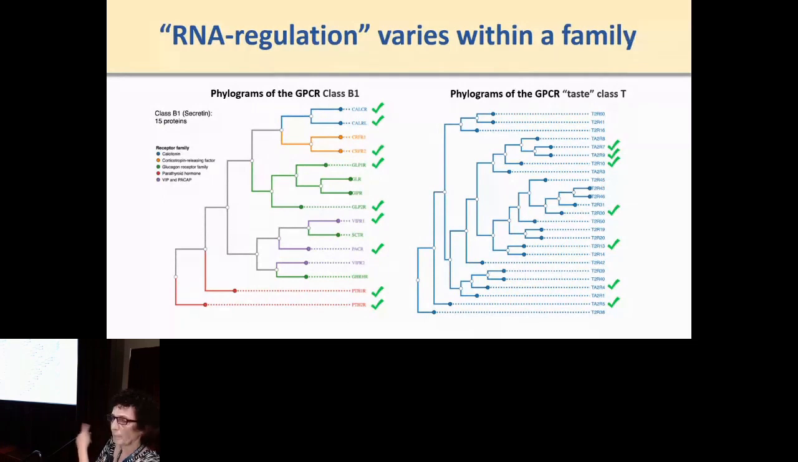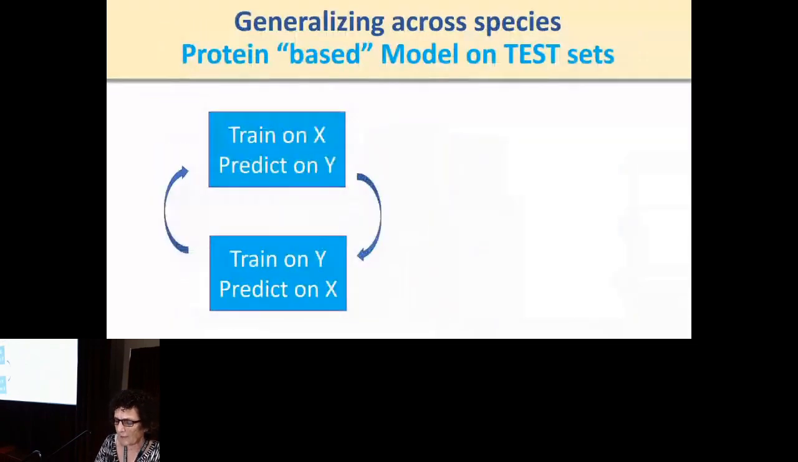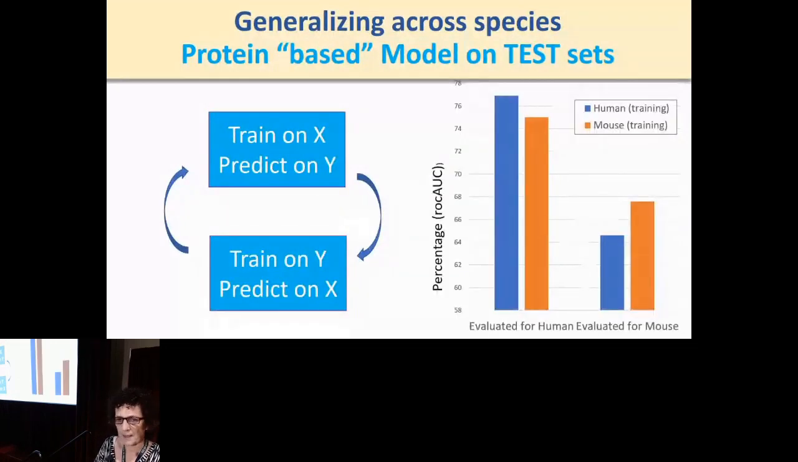And these are two examples of two GPCR families where you can see that these check marks are basically random in this phylogenetic tree. The last thing we say is that we can transfer from one organism to the other. So we train on organism X and we predict on organism Y, and we can do it pretty successfully from human to mouse and so on.